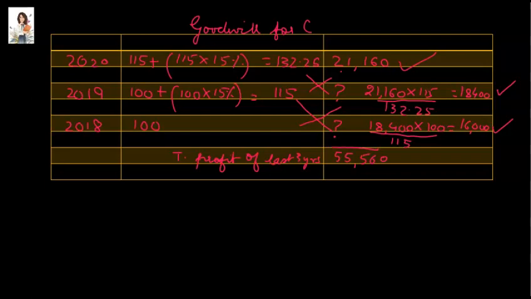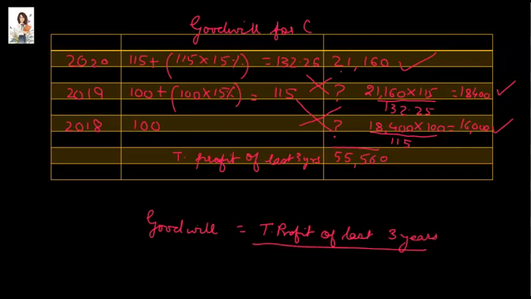So now we have to find out goodwill, which is nothing but total profit of last 3 years divided by number of years. Why? Because goodwill is the average of last 3 years' profit. So that is 55,560 upon 3, and that means goodwill is valued at 18,520. That is part A.